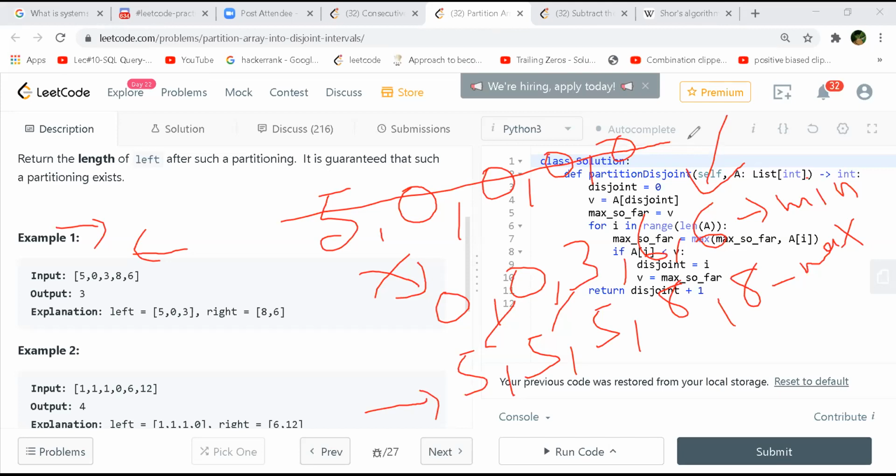So now you move to 5 and 3. And again, this is false. Now you come to 5 and 6. So this is where it holds. Here we just return the index plus 1.